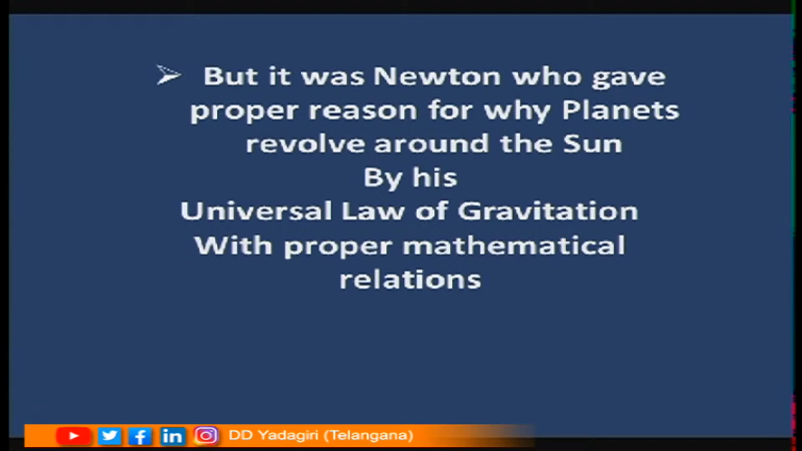But it was Newton who gave proper reason for why planets revolve around the sun by his Universal Law of Gravitation with proper mathematical relations. Many of the astronomers were able to give an idea whether planets were going around the sun or the sun was going around Earth, but nobody explained why these revolutions occur, that is, why planets go around the sun. But it was Newton who could explain all this with his Universal Law of Gravitation backed by strong mathematics.